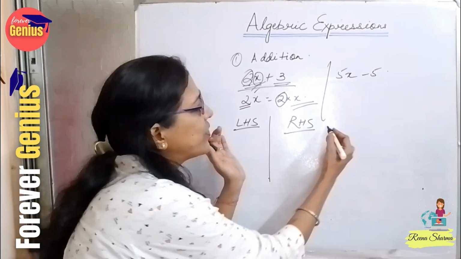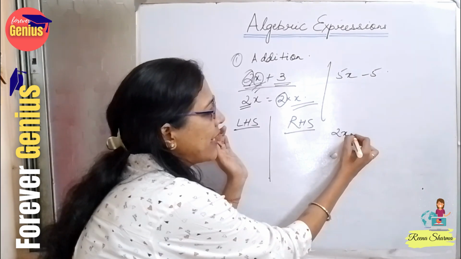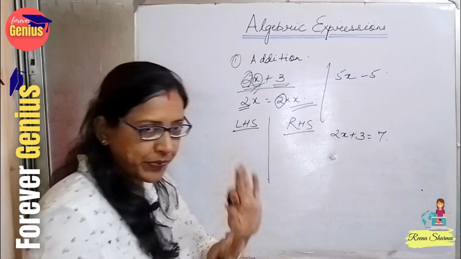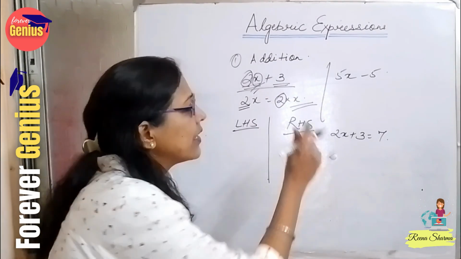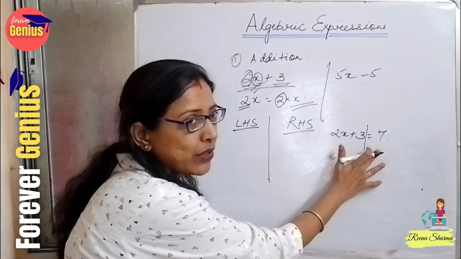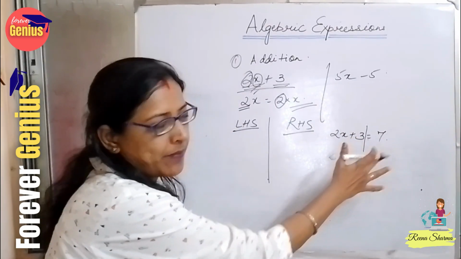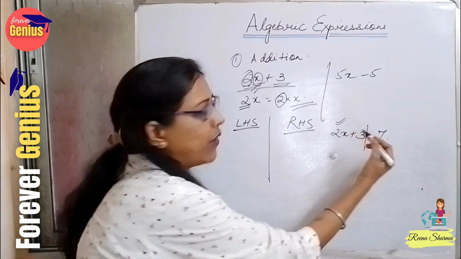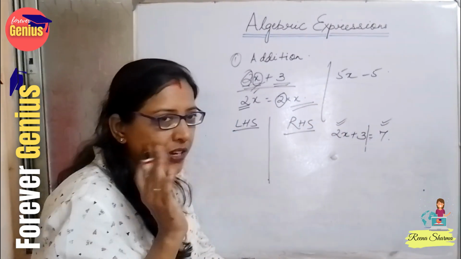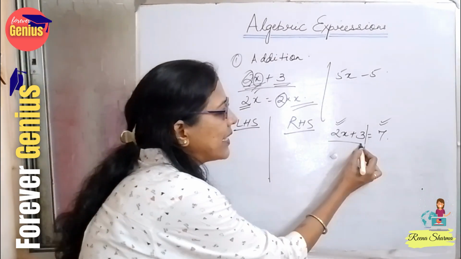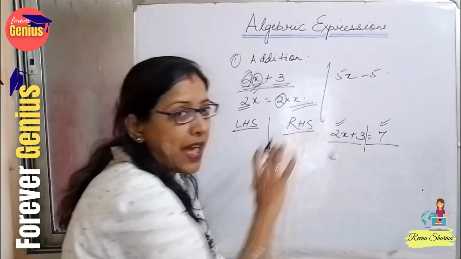Suppose I write a question, 2x plus 3 is equals to 7. If we write this question, so this portion before is equal to, it is dividing the question into two parts. ये LHS, ये RHS. इसको left hand side और ये right hand side. So left hand side is known as LHS and right hand side is known as RHS.